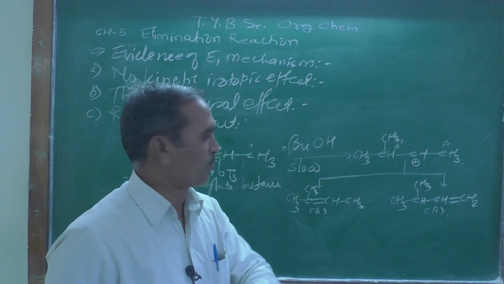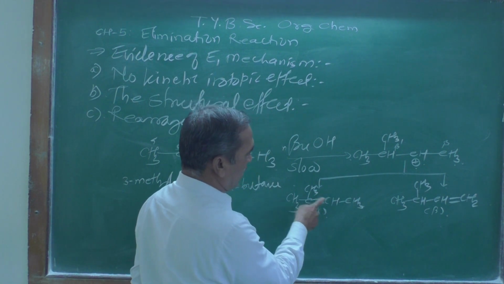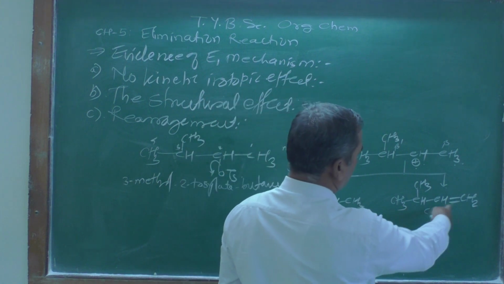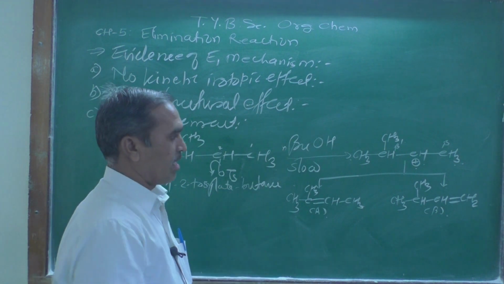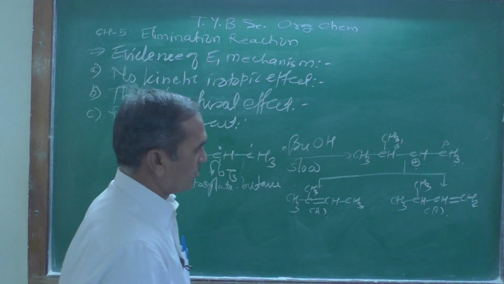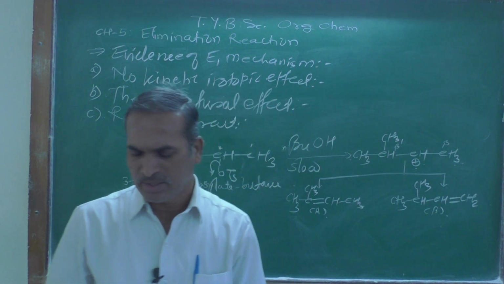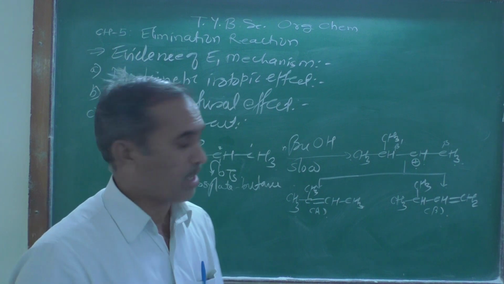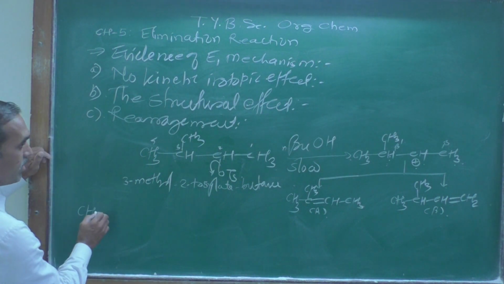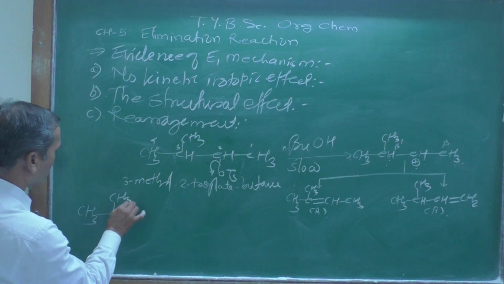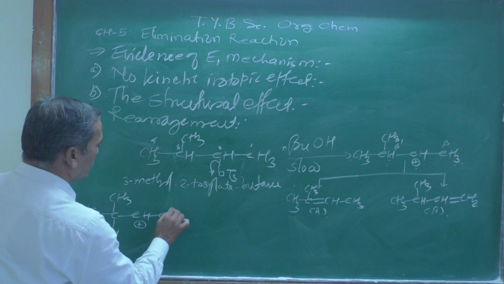Can you tell me the IUPAC name of the A product? The IUPAC name of the A product will be 2-methyl-2-butene, and here is 3-methyl-1-butene. Instead of that, we are going to get the C product also. And how do you get the C product? Let us see here the rearrangement reaction takes place. Let us see this one, CH3, then a hydrogen atom over here, then CH with a positive charge, and CH3.